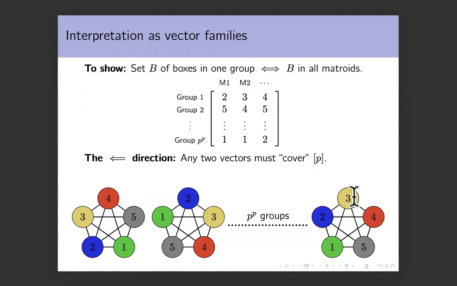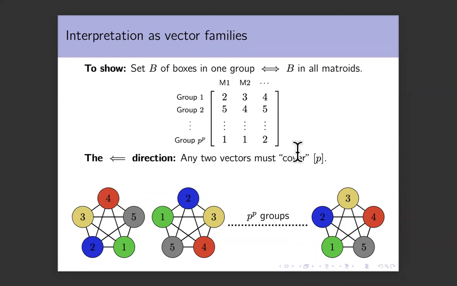Okay, so what does this translate to when you look at your matroids as these sequences? The answer is the part of this box in this matroid is the first one from the bottommost element. So it is 2 plus 1. This box is the second one from the bottommost element. It is 1 plus 2. And these boxes will be in the same part if and only if the bottommost element here and the bottommost element here differ by 1. So you want 2 and 1, these two, to differ by 1.